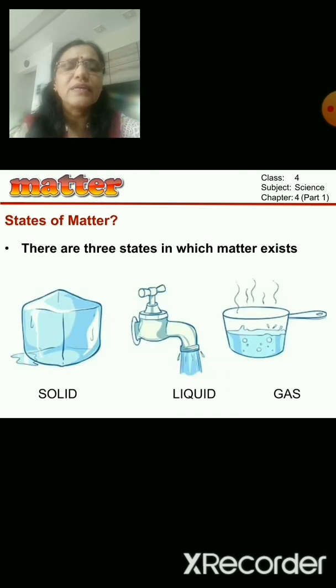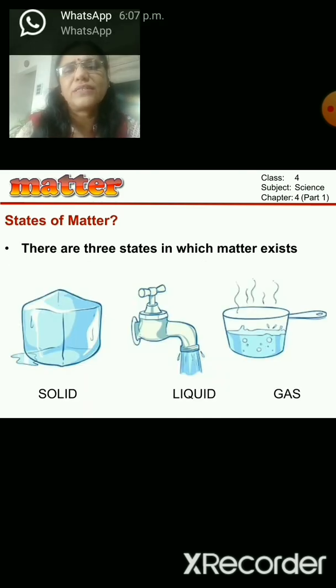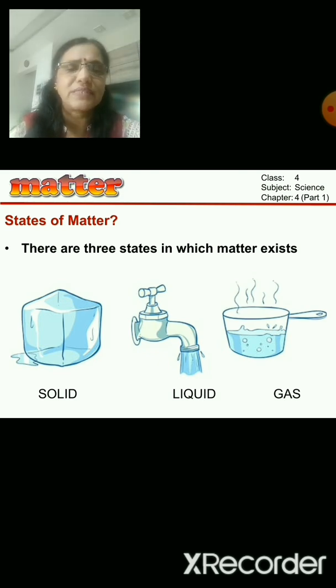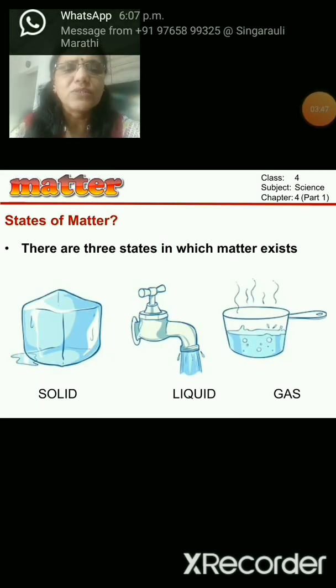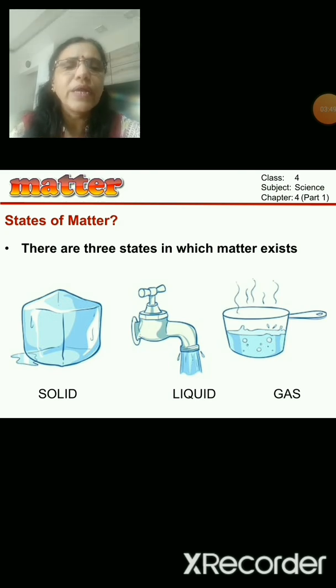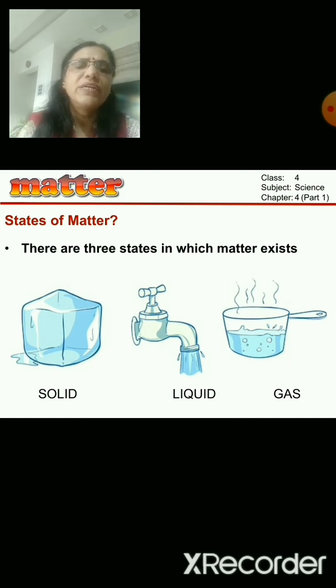Now there are three states of matter. Means there are different states in which matter exists. There are three states of matter: one is solid, another is liquid and gas. You will see all the things are in one of these three states, either solid or liquid or gas. So three states of matter, that is solid, liquid and gas.